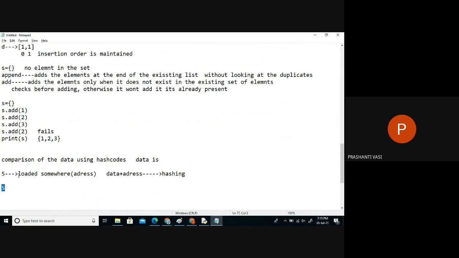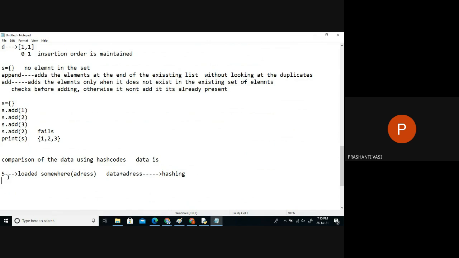So this is what it's doing in the background. Whenever you add, it will check the hash code in the background, and if it's the same, it will not add the data. This process is done inside the addition method. Because of that, no duplicates are added and no indexes are maintained.